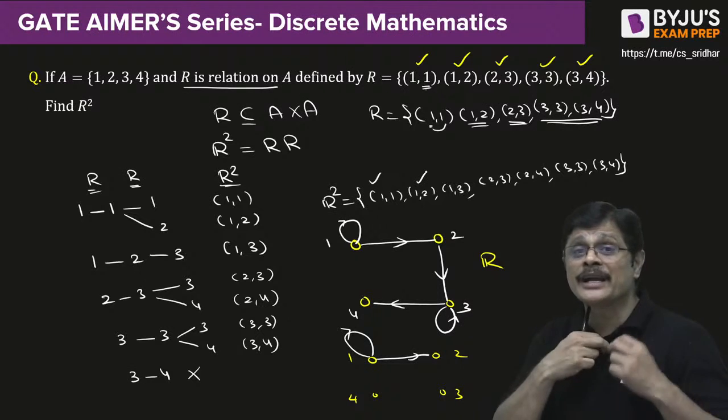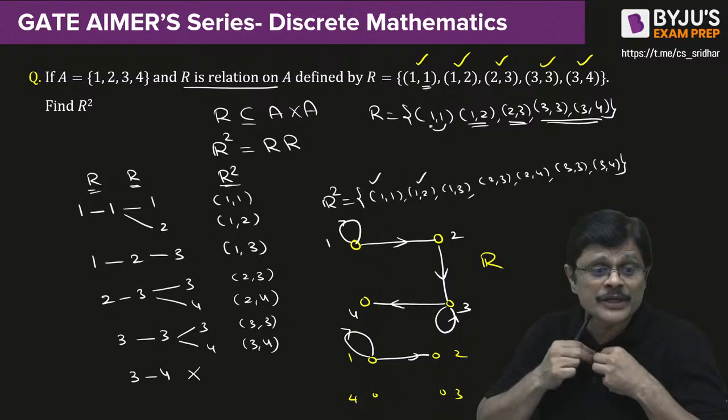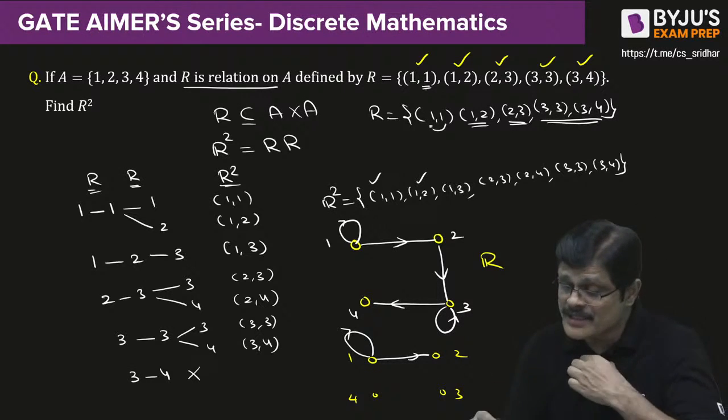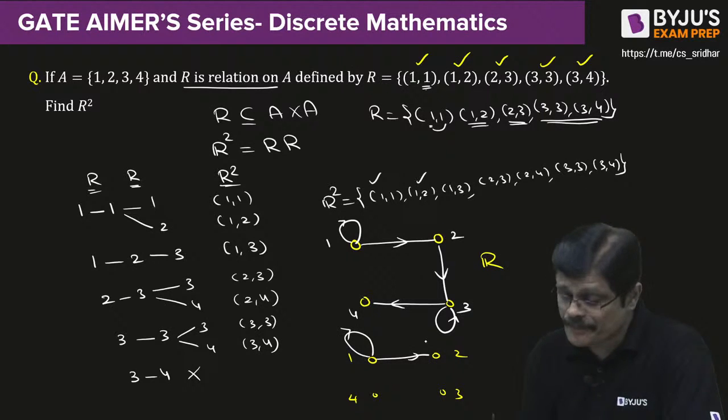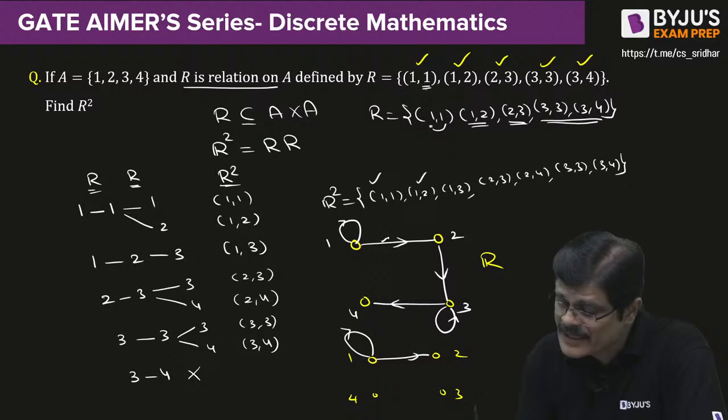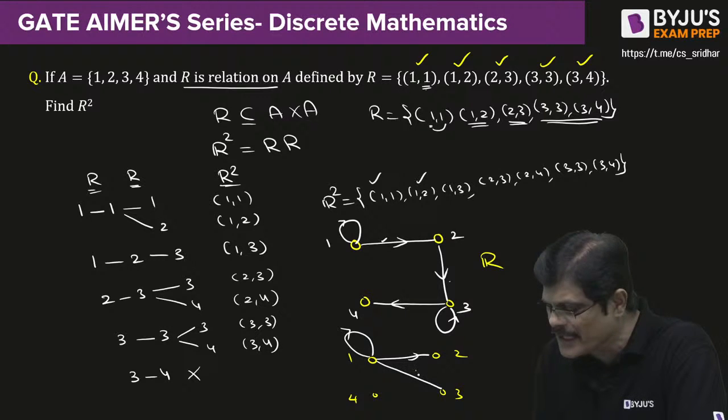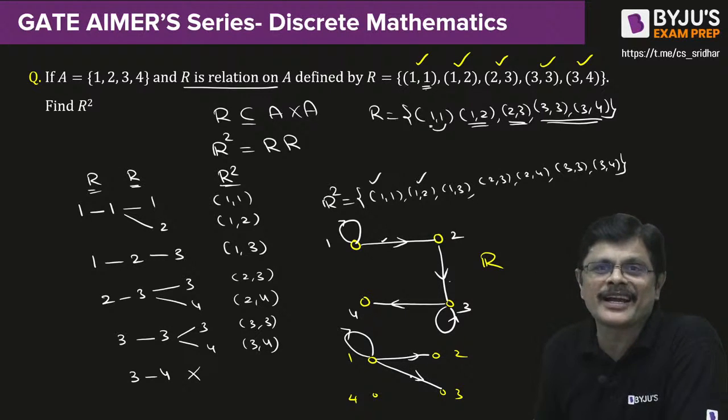Now using two edges, can you reach 1 to 3? See, I can reach from 1 to 2 and 2 to 3. That is one edge and two edges. Using two edges, I can reach from 1 to 3. Therefore, 1, 3 directly I write the edge.